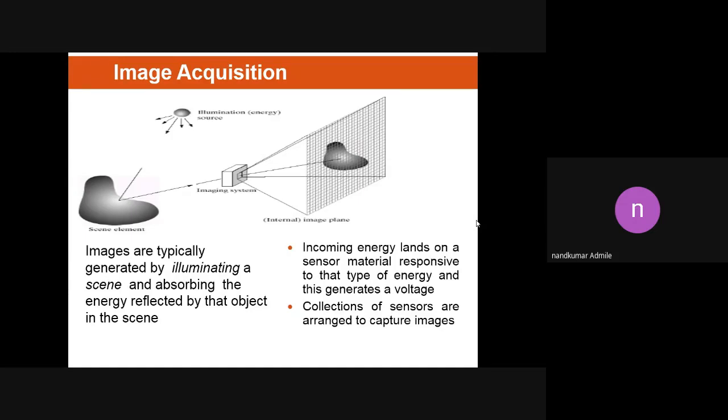Okay, so capturing an image with the help of a camera is simple, but what is the fundamental behind this?